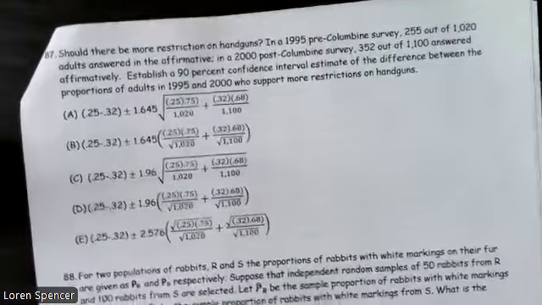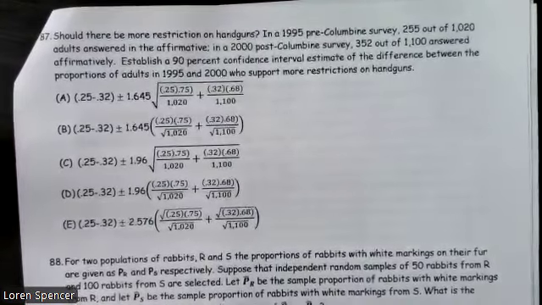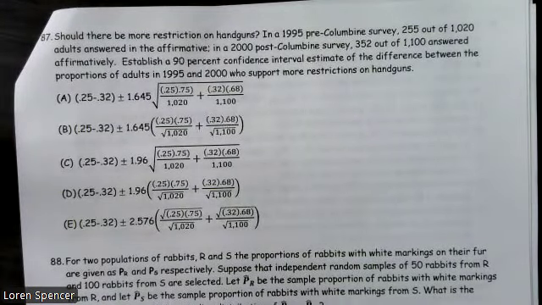87. Should there be more restriction on handguns? In a 1995 pre-Columbine survey, 255 out of 1,020 adults answered in the affirmative. In the 2000 post-Columbine survey, 352 out of 1,100 answered affirmatively.